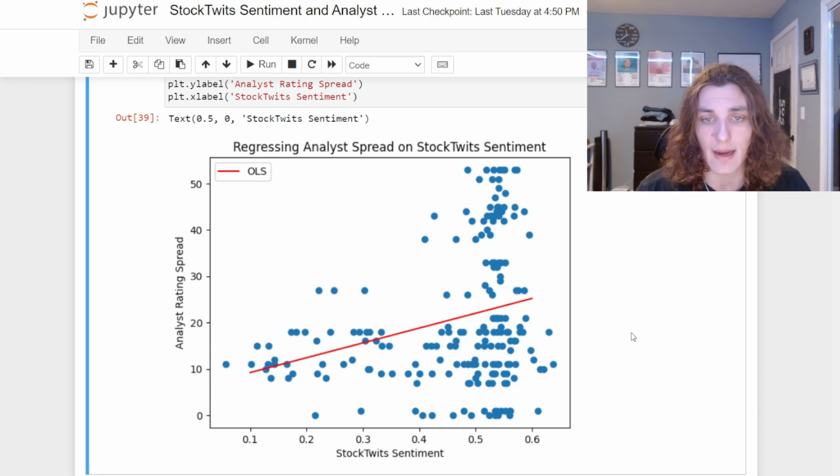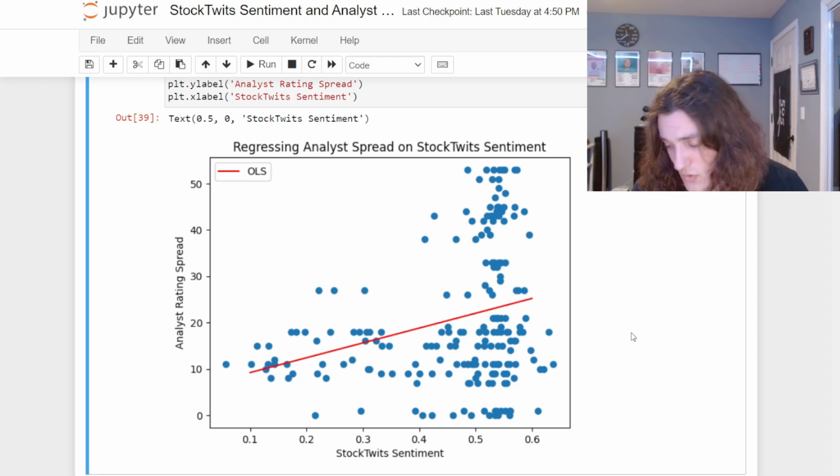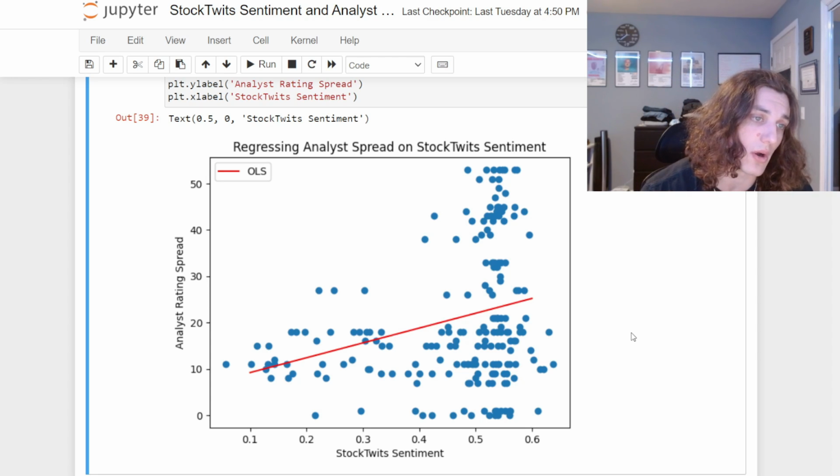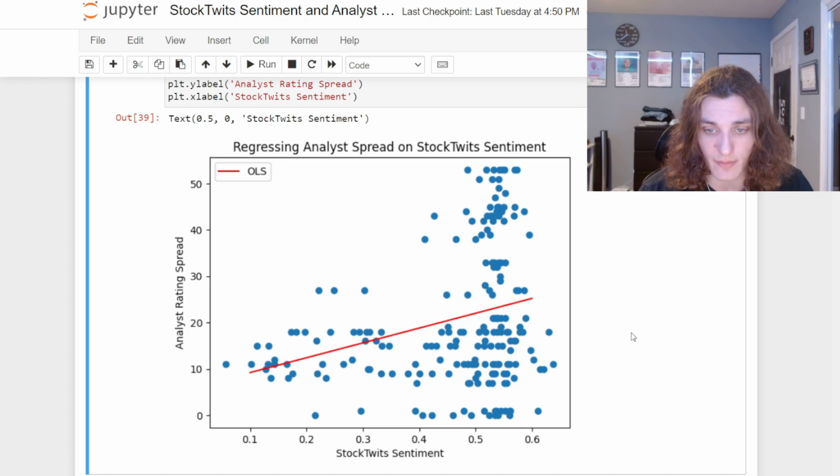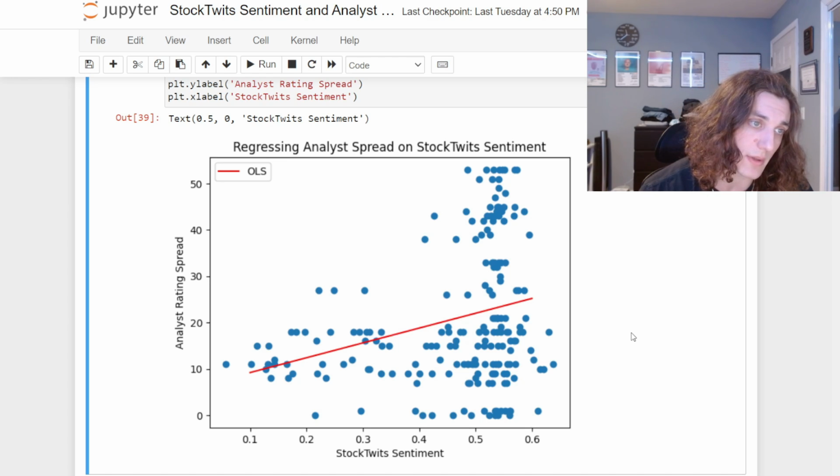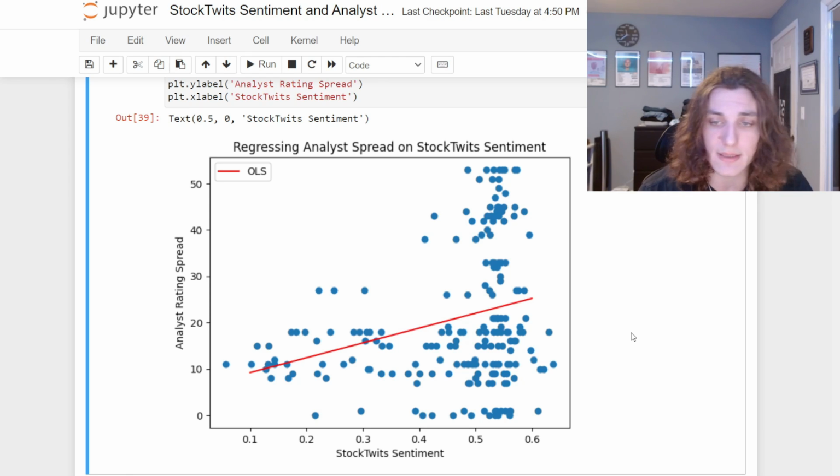So that would be the line of best fit. We would say that maybe it's not strong, because the R-squared value is particularly low, the correlation coefficient is particularly low. So we'd say that there is some sort of positive linear relationship, weak, moderate, whatever you want to say, between StockTwits sentiment and analyst rating spread.